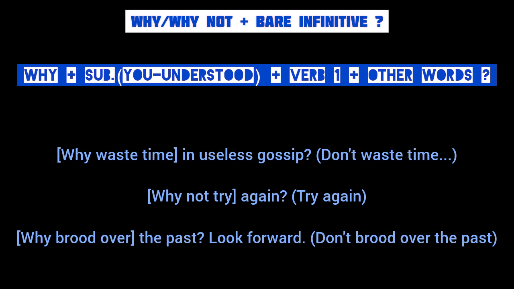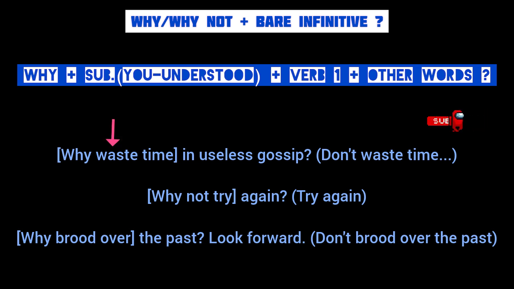The sentence starts with the word why, but the second person subject of the sentence, you, is hidden and understood. You is not used in such a sentence of advice. So clearly, after the word why, we use the base form or first form of the verb followed by other words. The sentence ends with a question mark and not a full stop, though it denotes advice and not a question. For example, why waste time in pointless gossip?